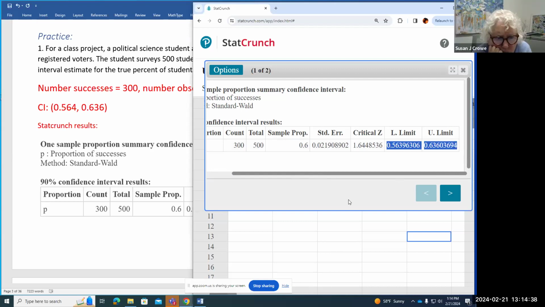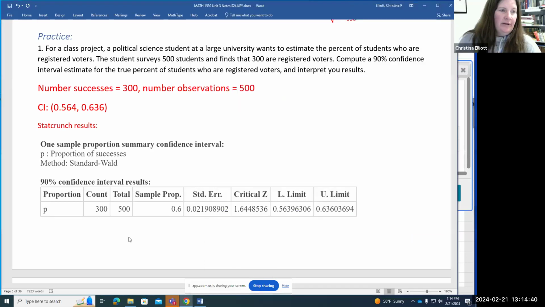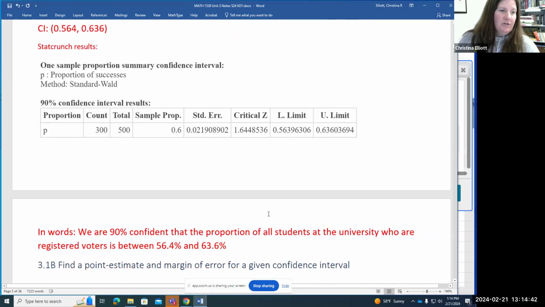So in words, we would say we are 90% confident that the proportion of all students at the university who are registered voters is between 56.4% and 63.6%.